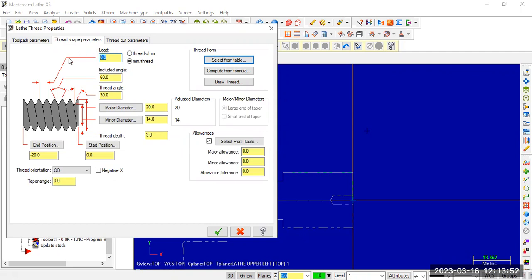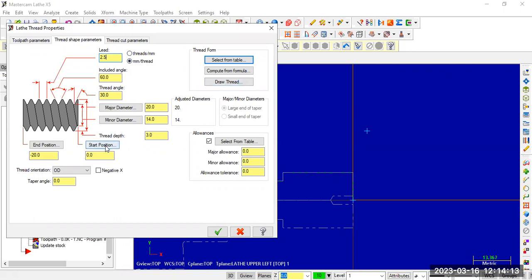If you observe, the distance between two successive points, they are showing it as lead. Pitch and lead, so here just specify 2.5 according to the requirement. 2.5 mm per thread. Okay.